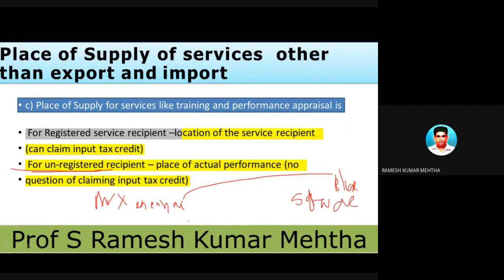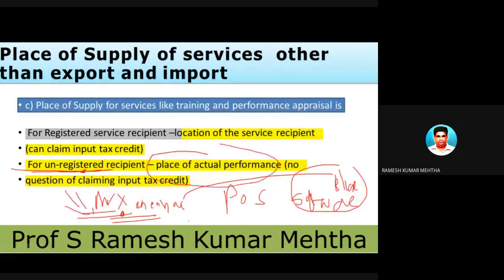Now, this guy is an individual who is not registered, and this guy is providing the training services of the software to Mr. X. So in this case, the recipient is unregistered. So in case of an unregistered service recipient, the place of supply is the place of actual performance.